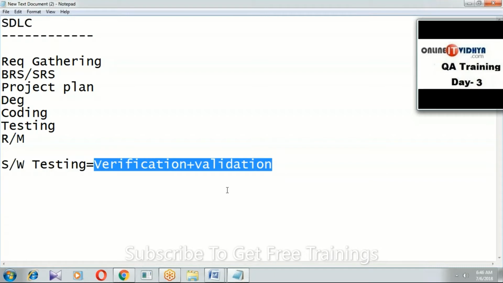Verification, one small example guys. For example, in one examination hall, one student is writing an exam. After completion of the exam, before giving the answer paper to the invigilator, the same student will conduct verification.